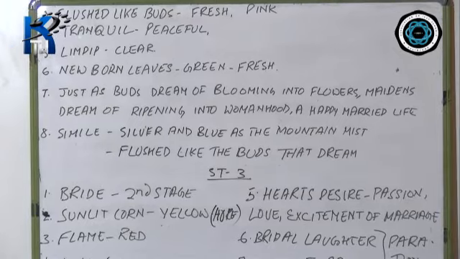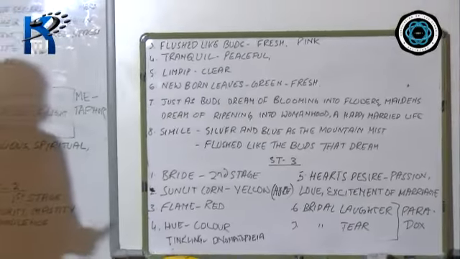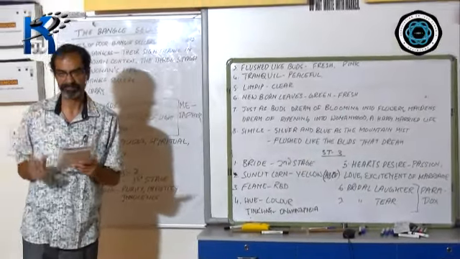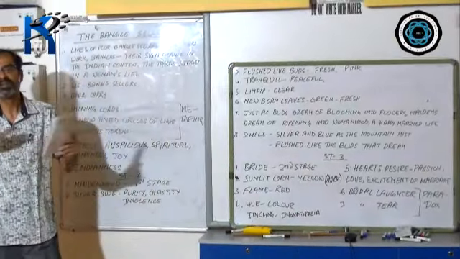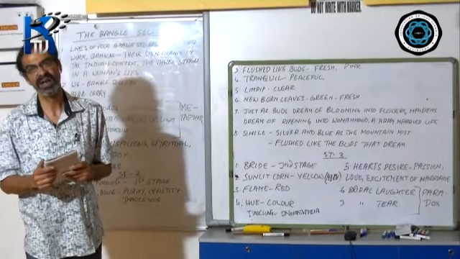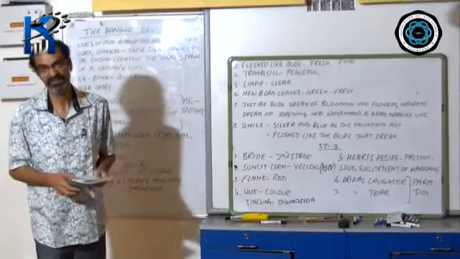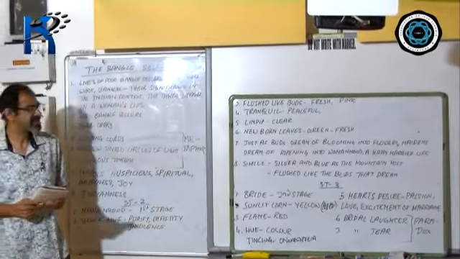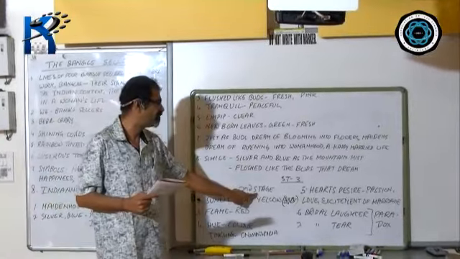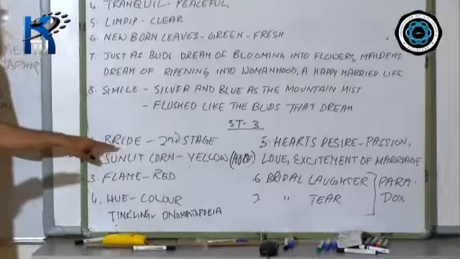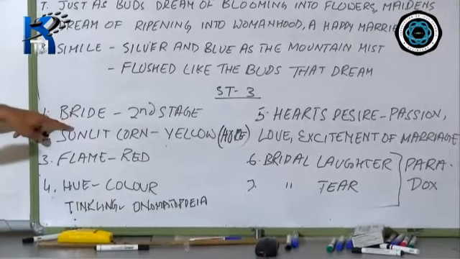Now we move on to the third stanza. Some are like fields of sunlit corn. Imagine a cornfield brightened by the sunlight. What is its color? Yellow. Now we move on to the second stage in the life of an Indian woman, and that second stage is the bridal stage.